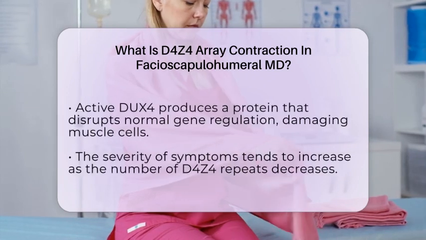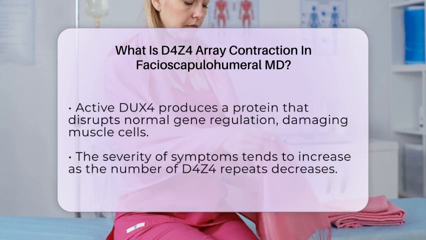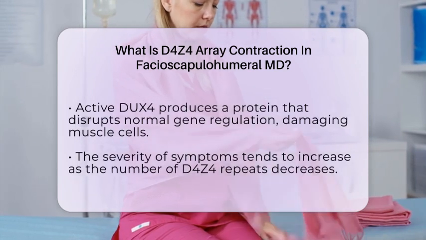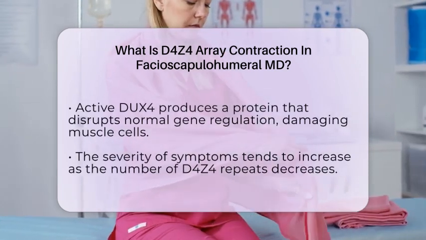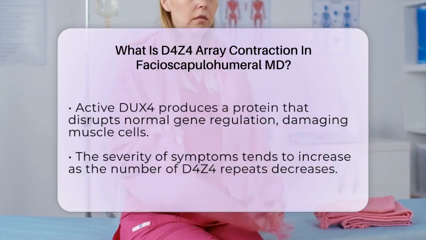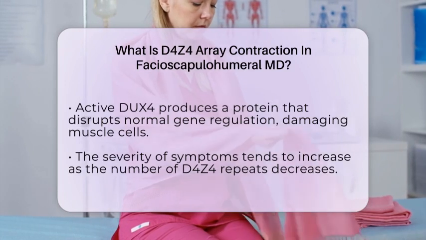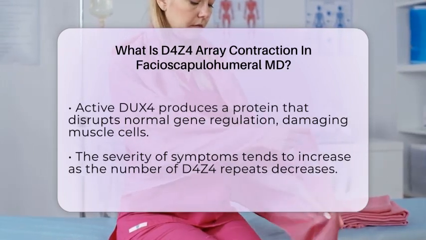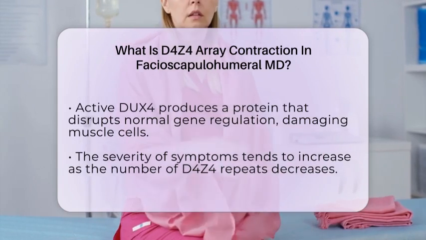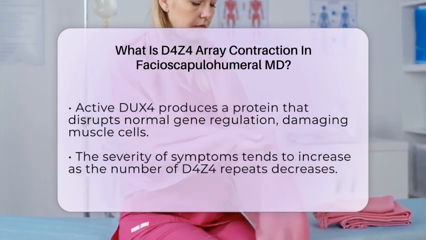Scientists have found that the smaller the number of D4Z4 repeats, the more severe the symptoms tend to be. For example, if only 1 to 3 repeats are present, symptoms often start earlier and progress faster. When there are more repeats, like 7 to 10, the disease may be milder or develop later in life. It's important to note that this genetic change is specific to FSHD type 1, which is the most common form.